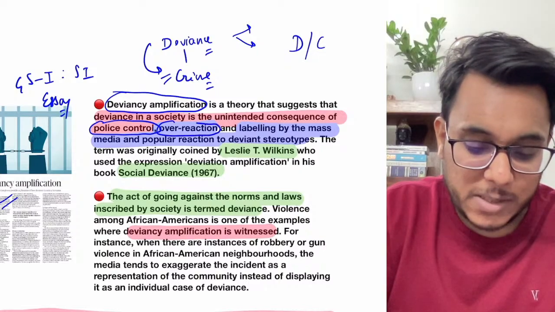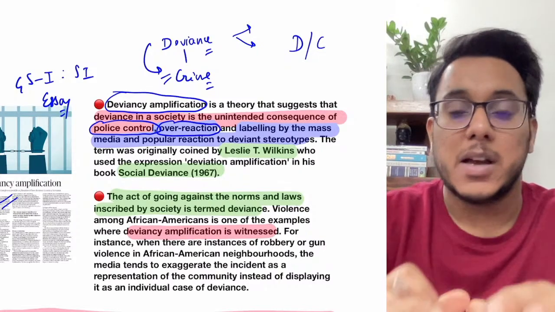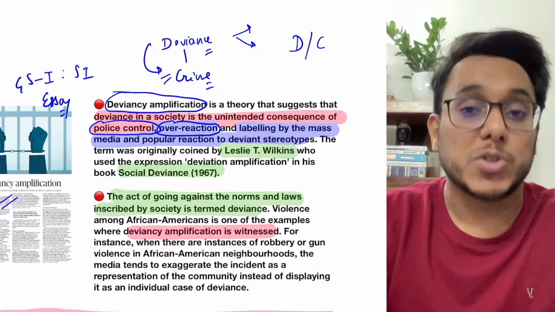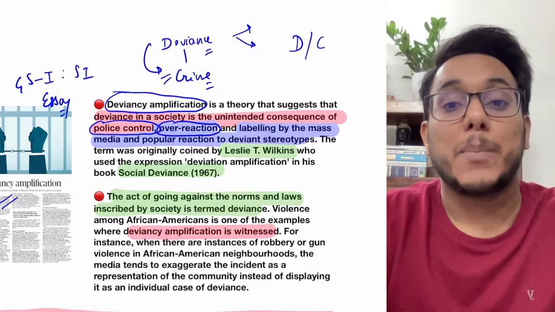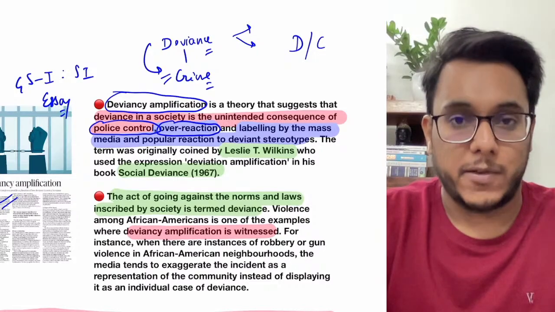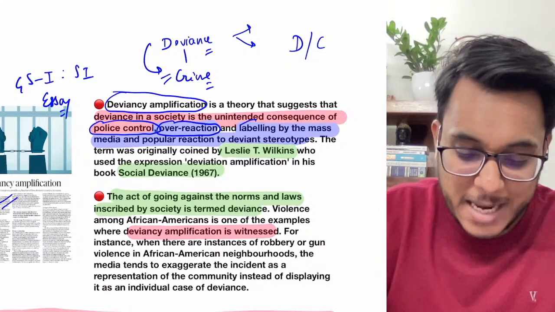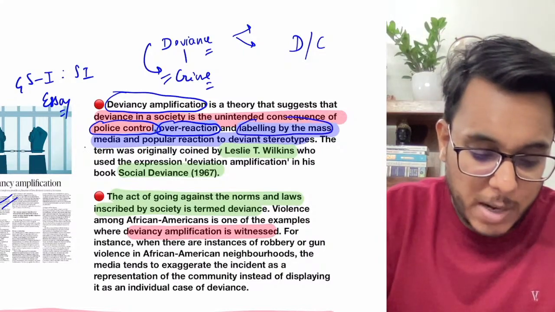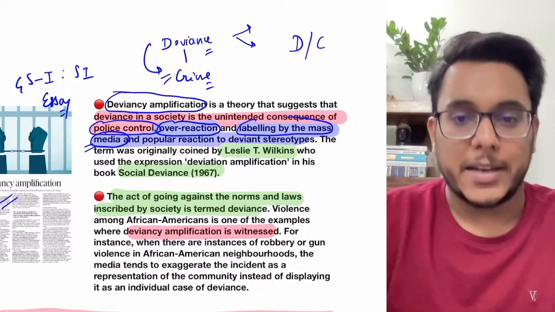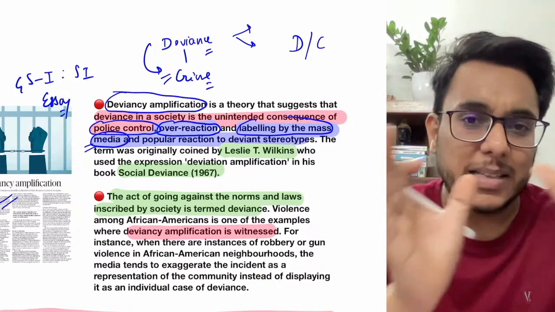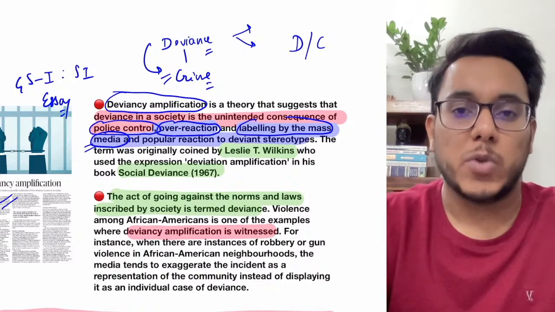Overreaction: certain times, on certain kinds of things, there is overreaction by society and the general people, and because of that overreaction certain people do that particular thing more often. It has been explained in this deviancy amplification. Moreover, labeling by the mass media is also important. See, guys, today we see that the media has labeled certain types of people in a particular way.